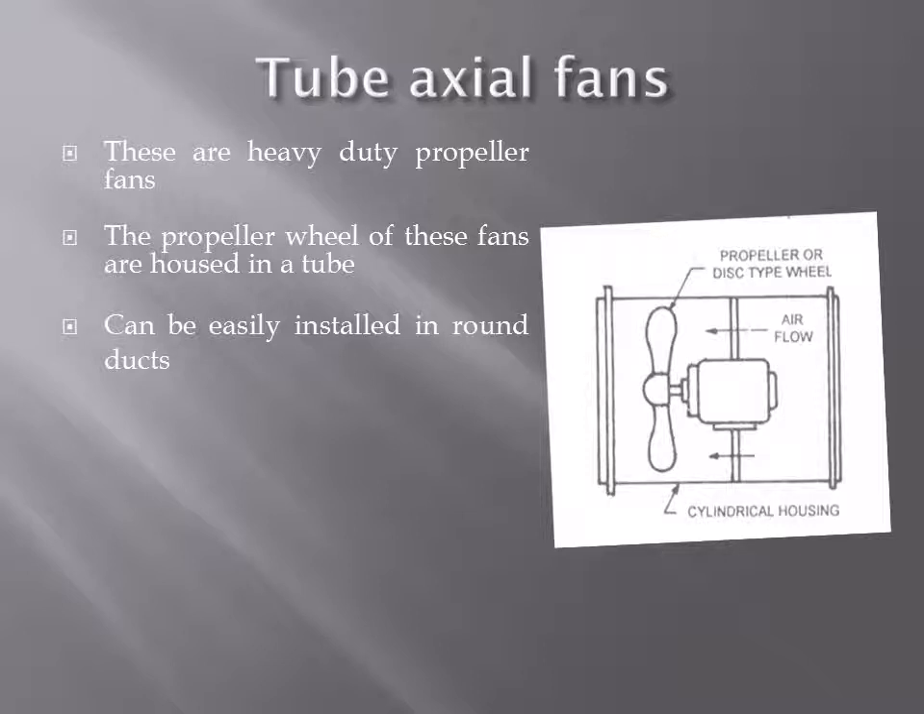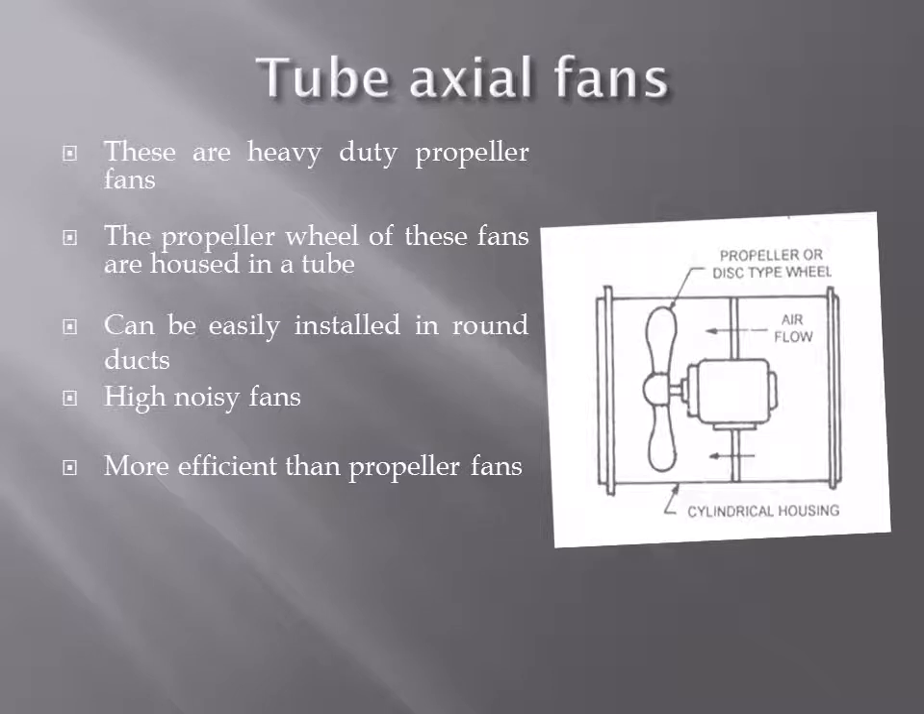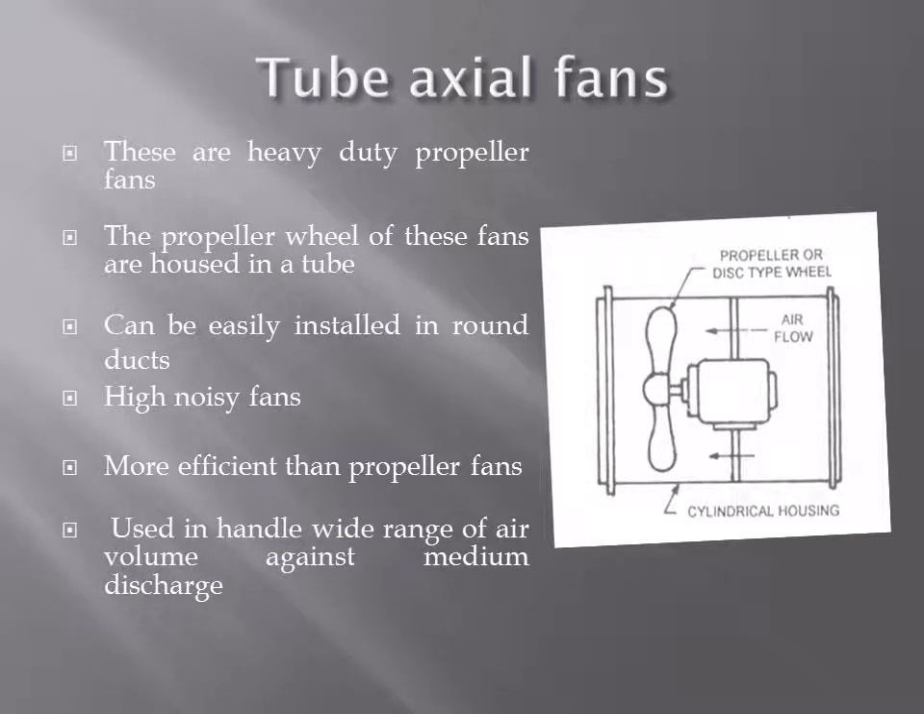You can see the line diagram also here. Fan or disc type, it is in housing. These are noisy fans, more efficient than propeller fans. They are used to handle a wide range of air volume against medium discharge.